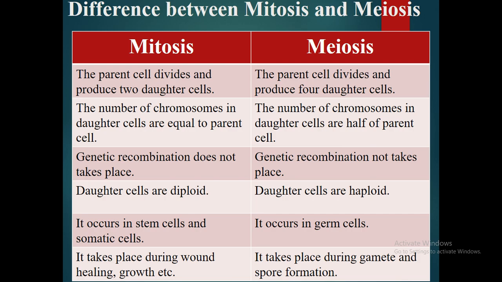Genetic recombination does not take place in mitosis, whereas it takes place in meiosis. In mitosis daughter cells are diploid, in meiosis daughter cells are haploid. Mitosis occurs in stem cells and somatic cells, whereas meiosis occurs in germ cells. Mitosis helps during wound healing, growth, etc., whereas meiosis helps in gamete formation and spore formation. So this difference is very important according to the exam.